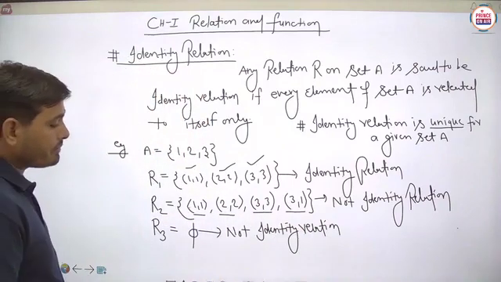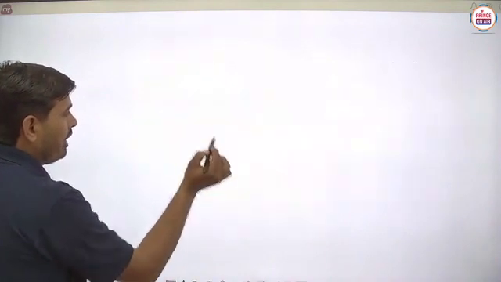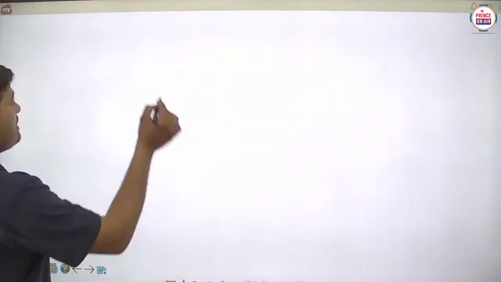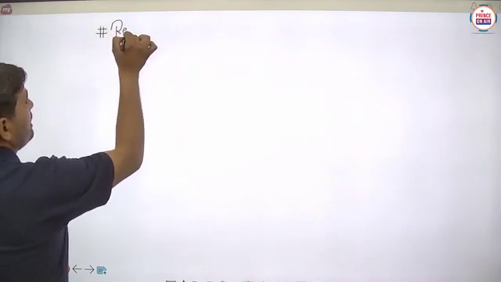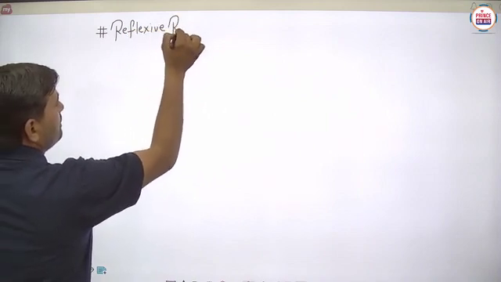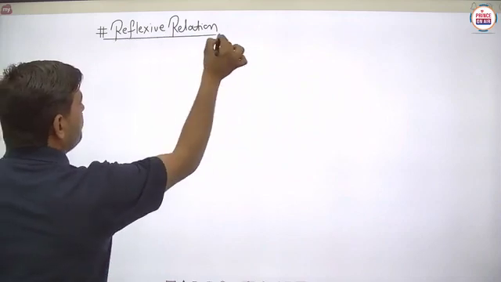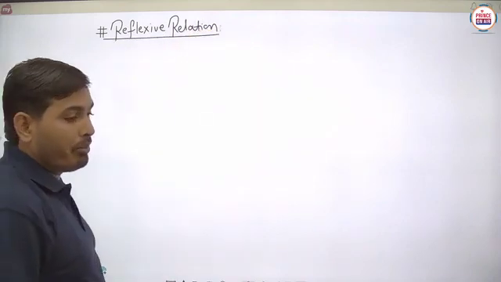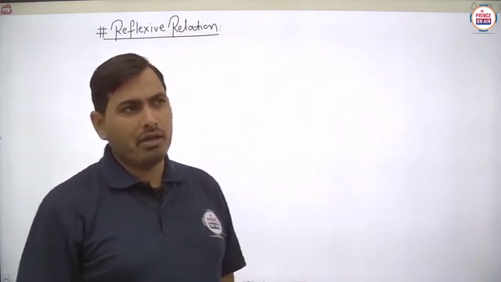Now student, after this part we have to take the next relation. The next relation is said to be the reflexive relation. So you can understand the definition, and after that we have to see the basic difference between the identity and reflexive also.